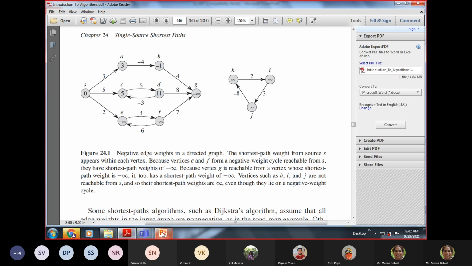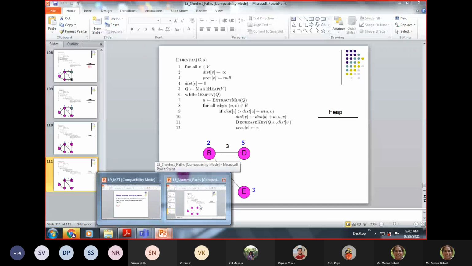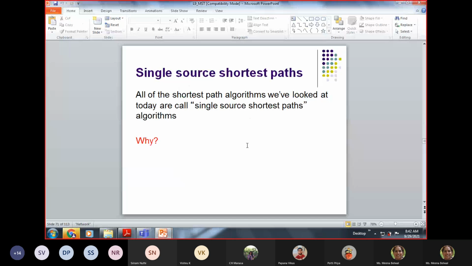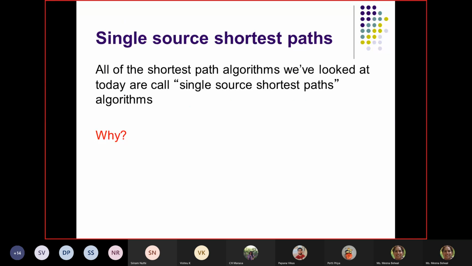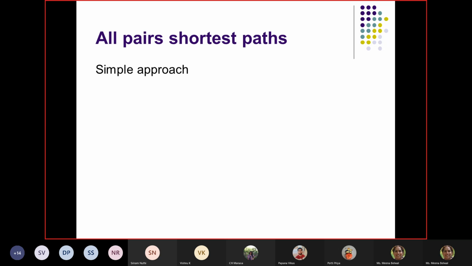Why do we say single source shortest path? Because in the algorithm you had a fixed source. The graph is given to you, you had been given a graph G and the starting node S, and the algorithm was finding the minimum distance of every other node from the source node. That is the reason we call them single source shortest path.